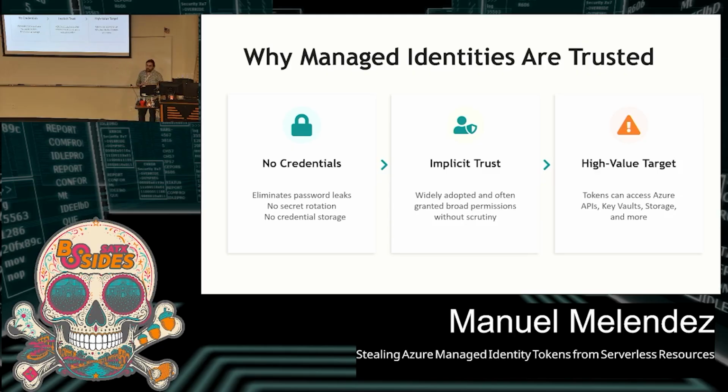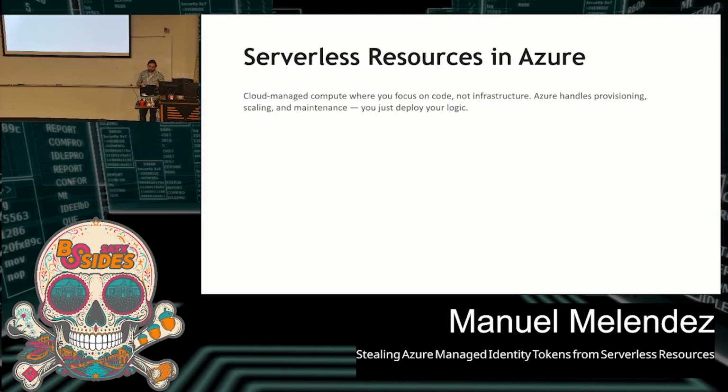So now, where do these managed identities tend to live? I'll be focusing on serverless resources, but there are other resources in Azure that can have managed identities attached to them. A serverless resource is basically a cloud managed resource where you don't have to focus at all on the infrastructure. You just deploy it and it's ready to go. The main focus is that you just deploy or insert your code or your workflows, and you just execute it. And I'll be focusing on the following.